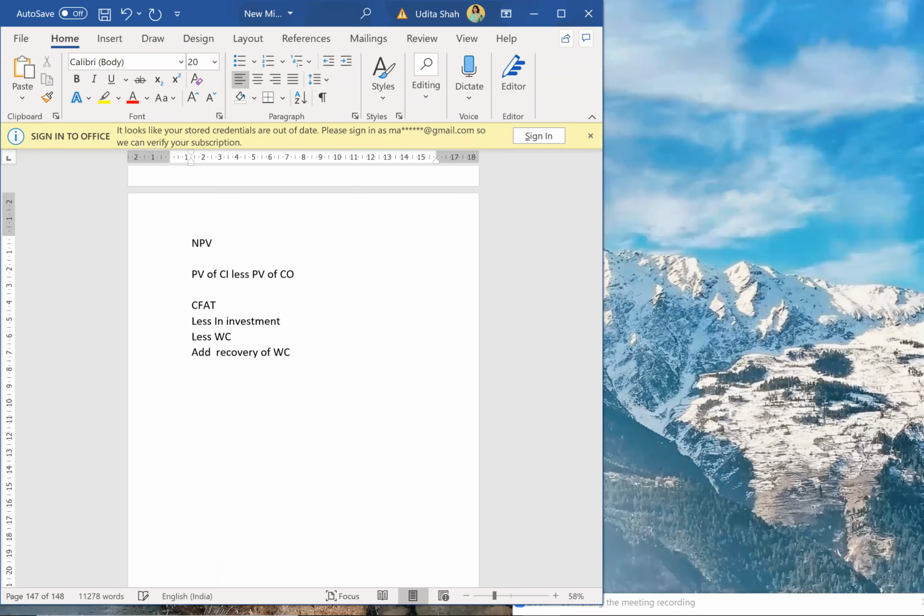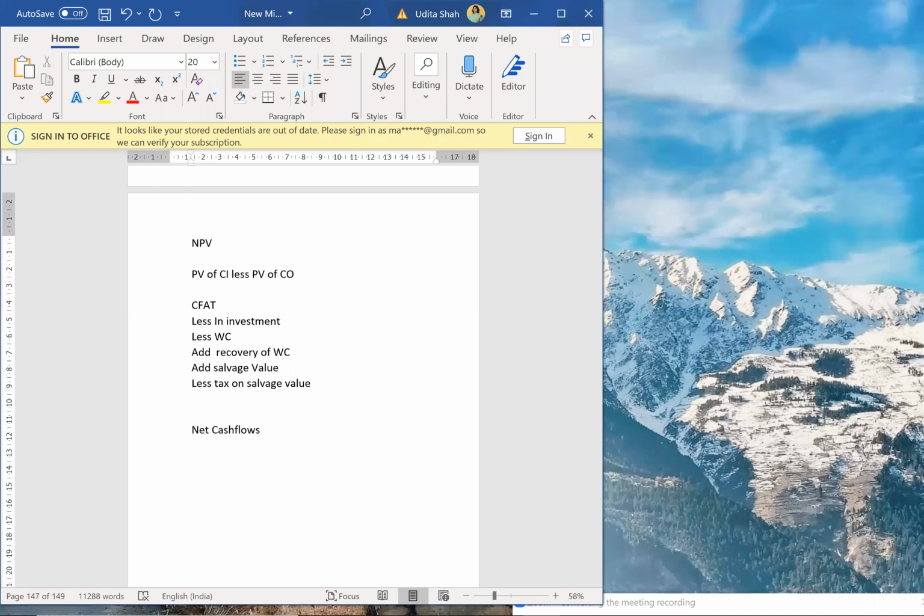Add back recovery of working capital. Then add salvage value, because salvage value will also be a cash inflow. And if there is tax, less tax on salvage value. That will give me my net cash flows.